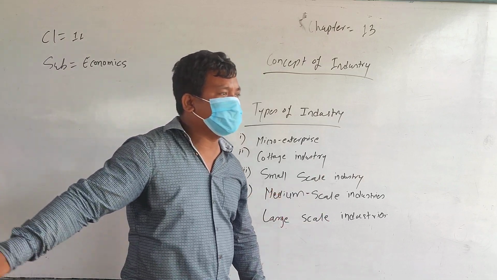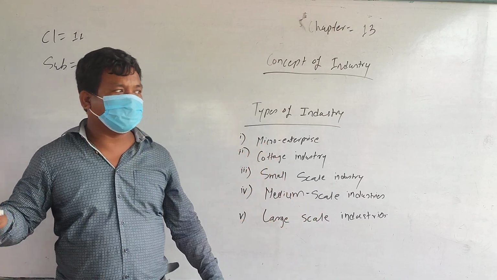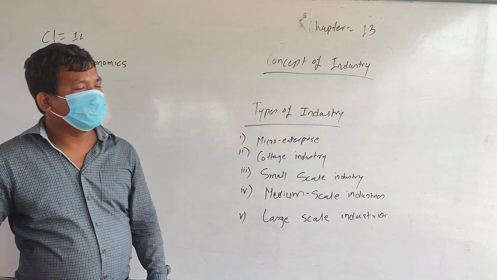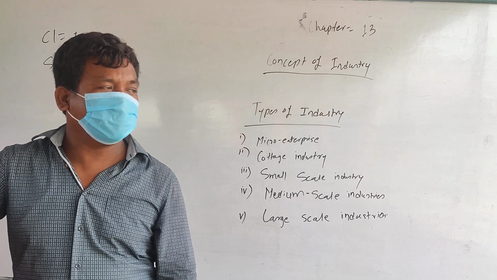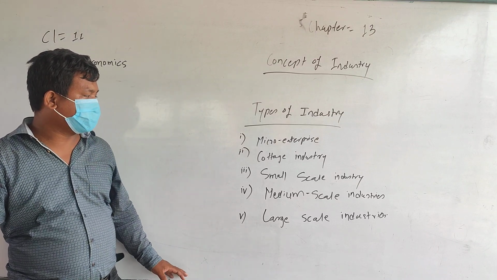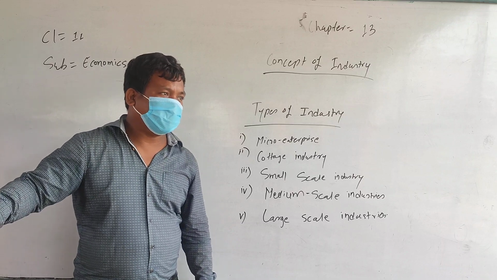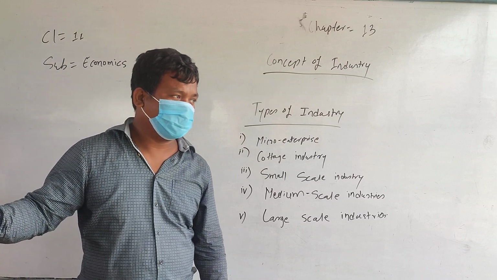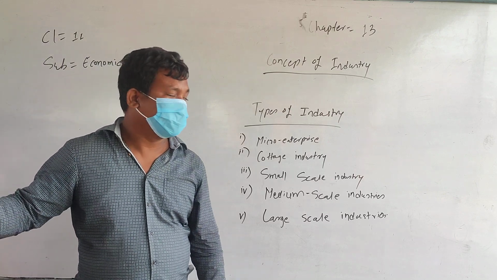Small scale industry means such type of industry that is slightly greater than micro and cottage, but this type of industry should not have capital investment or capital assets of more than how many crore? 15 crore. If the industry is established with less than 15 crore, it comes under small scale industries. Now medium scale industry means industry where the capital investment is more than 15 crore and less than 50 crore. If such industries are there, they come under medium scale industries.